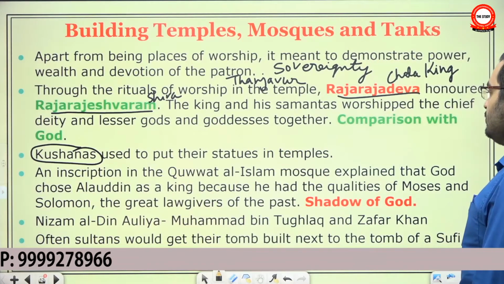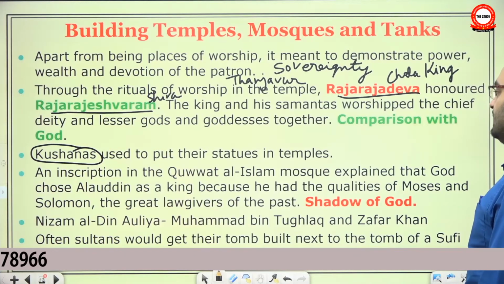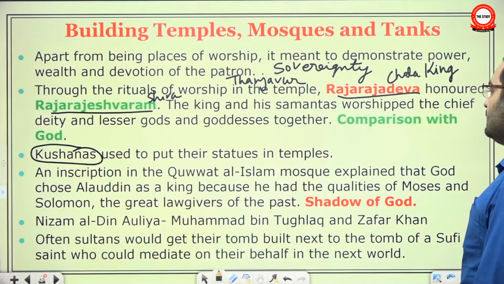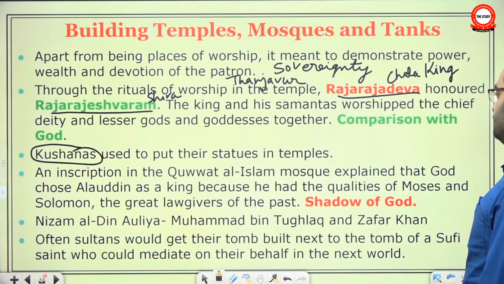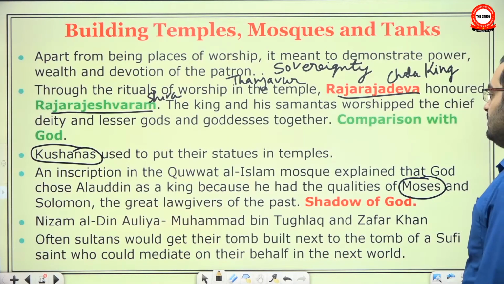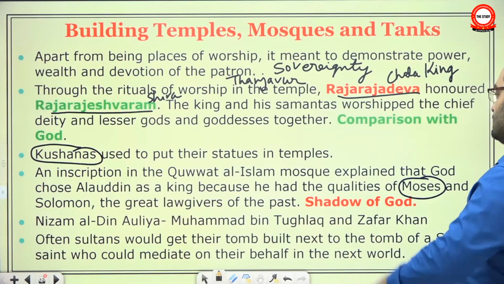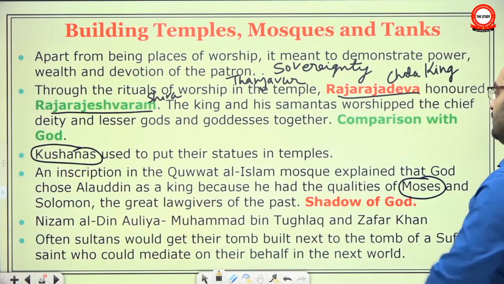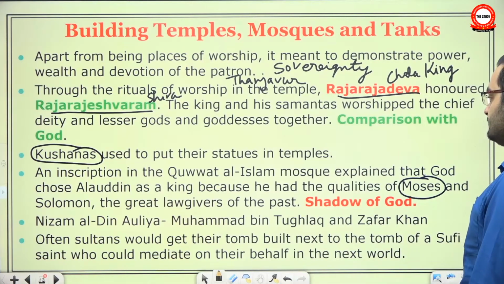An inscription in the Quwwatul-Islam mosque explained that God chose Alauddin as a king because he had the qualities of Moses and Solomon. These are very ancient heroes of the Abrahamic world. We don't need to go into details about who Moses and Solomon were, but they were very glorified figures of the Abrahamic world, the great lawgivers of the past.